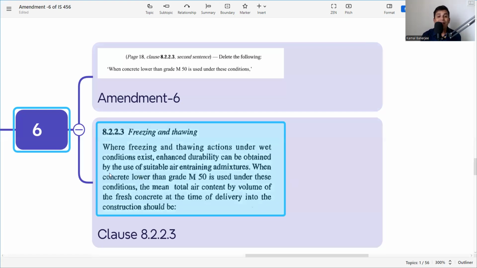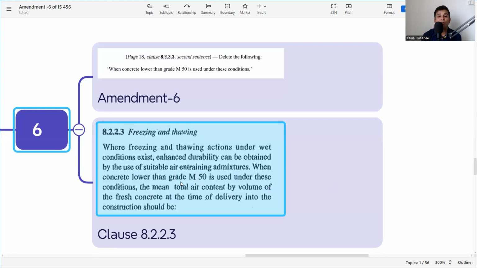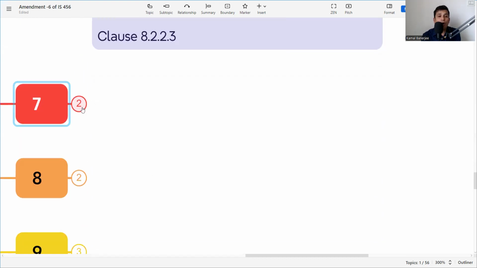So what it is saying is, when concrete lower than grade M50 is used under this condition, that part should be deleted. That means the mean total air content by volume of the fresh concrete at the time of delivery into the construction should be as specified. The first clause was saying what the air entrainment percentage would be for concrete lower than M50, but now they are saying not lower than, it is applicable to all. That is why they are deleting the part about the lower grade than M50 used under the condition. So this is for the freezing and thawing cycle.